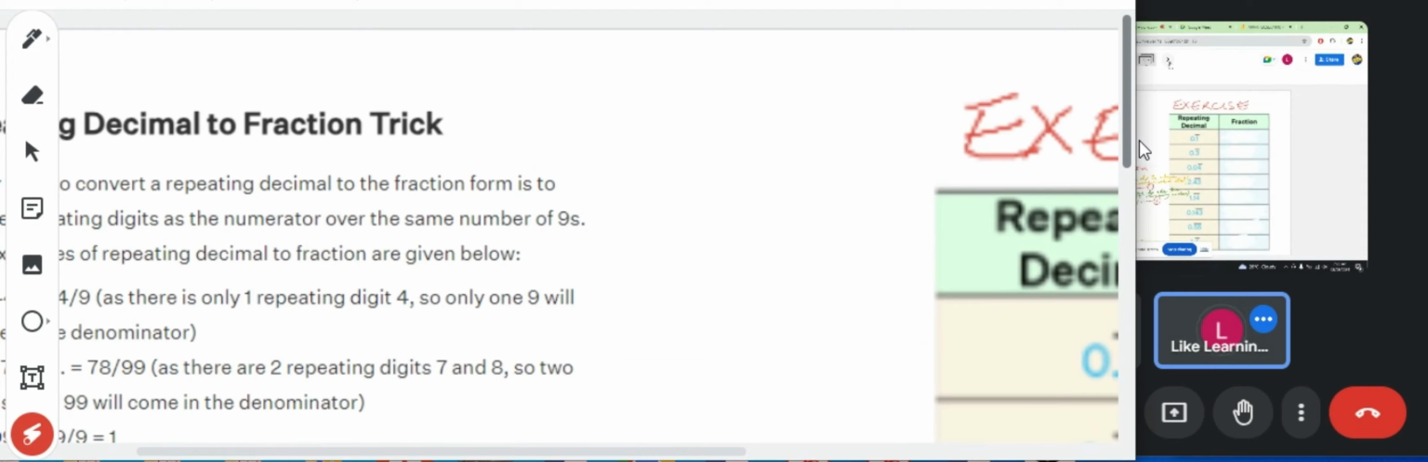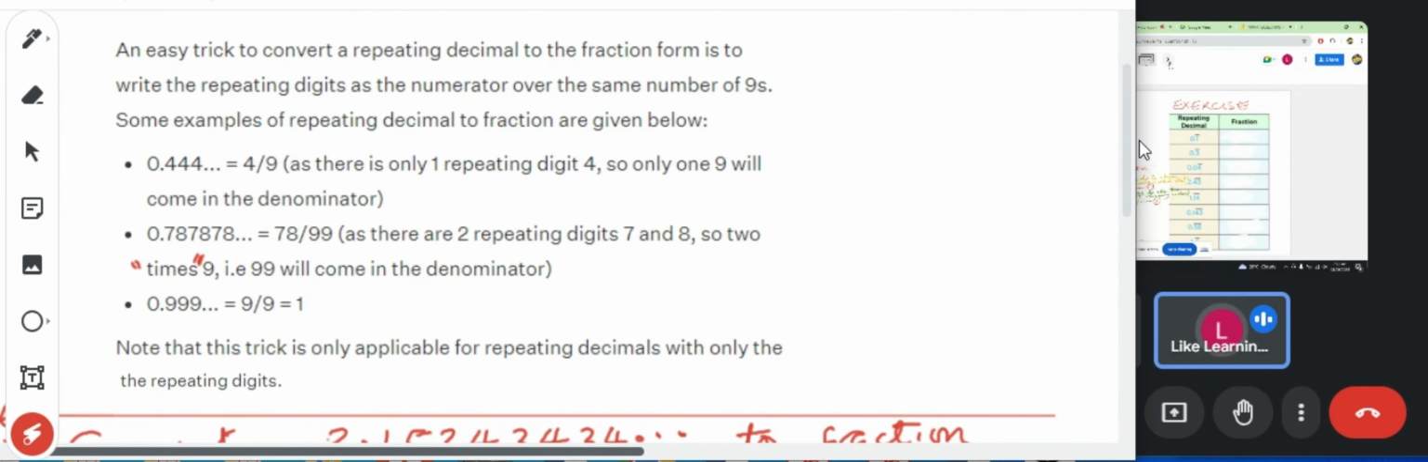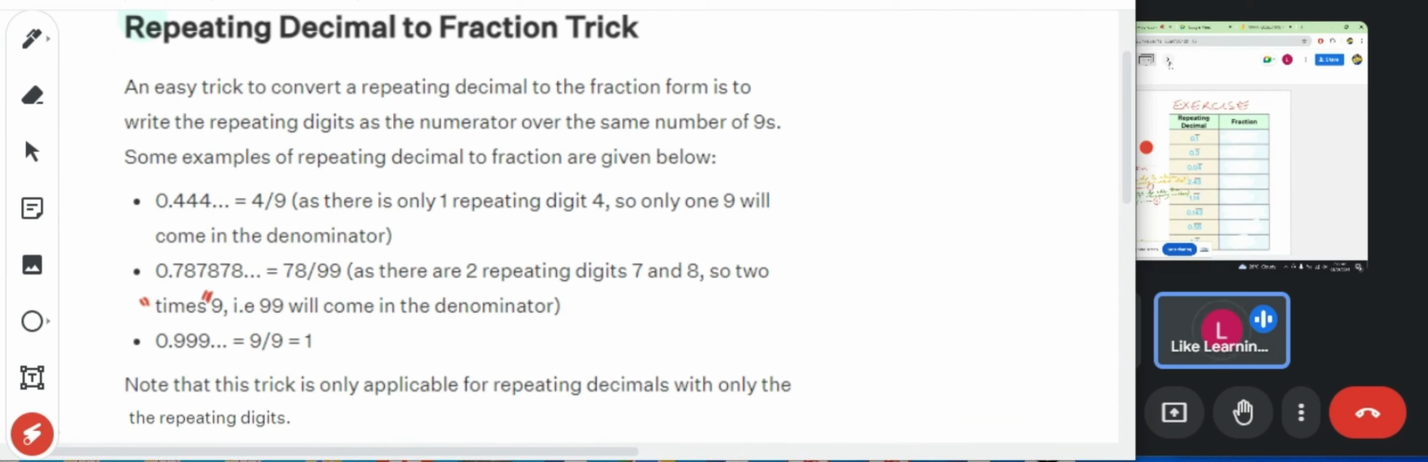Now I need to tell you a quick trick you can use for the simpler ones. Just look at what I wrote here for the quick trick. That's an easy trick you can use for these ones, like 0.444 recurring. You don't need to go through that process. Since the recurring decimal starts from the first digit, it will be 4/9. For this one, the recurring decimal is the first 2 digits, it will be 78/99. That's the trick we use.